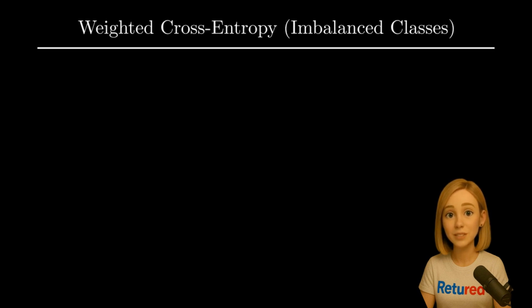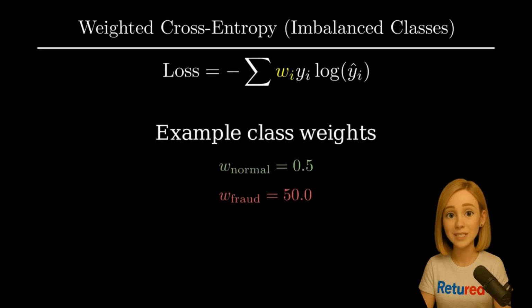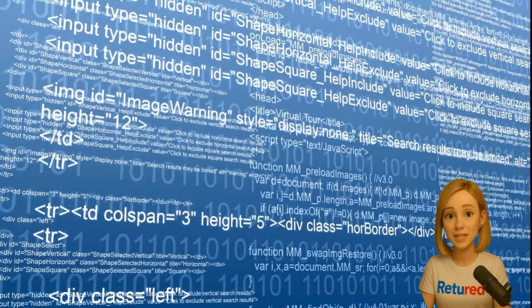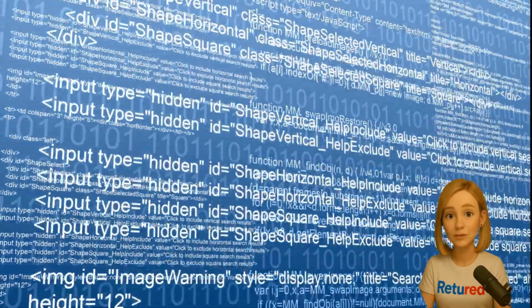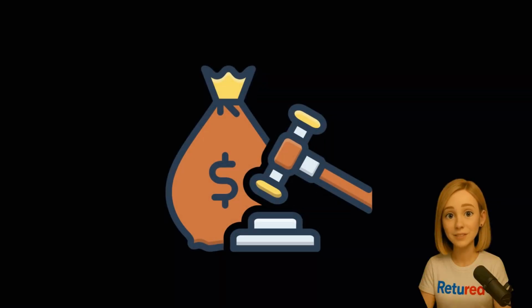One of the simplest solutions is weighted cross-entropy. We give the loss function a cheat sheet. We tell it that making a mistake on the rare fraud class is way more costly. We assign a weight to each class, inversely proportional to how often it appears. This forces the model to pay attention. It can no longer afford to ignore the fraud class because the penalty for getting it wrong is now massive.